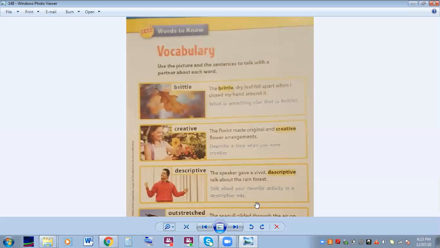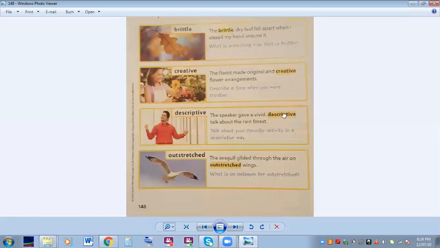Descriptive. The word descriptive is when we describe or we tell about something. Like when we give details. This is making a description. Okay, the word description comes from describing something. Descriptive is the way in which we describe something, and we give lots of details when we make a description using descriptive words. Okay, so descriptive is to describe something or tell about something.